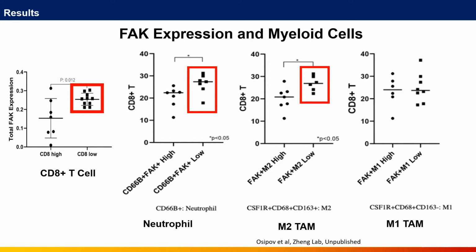In human PDAC, by employing our multiplex IHC, we found that FAK is widely expressed in tumor-associated macrophages and neutrophils. Lower phosphorylated FAK neutrophil and lower phosphorylated FAK M2 tumor-associated macrophage density, but not lower phosphorylated FAK M1 TAM density, is associated with higher CD8 T-cell infiltration.